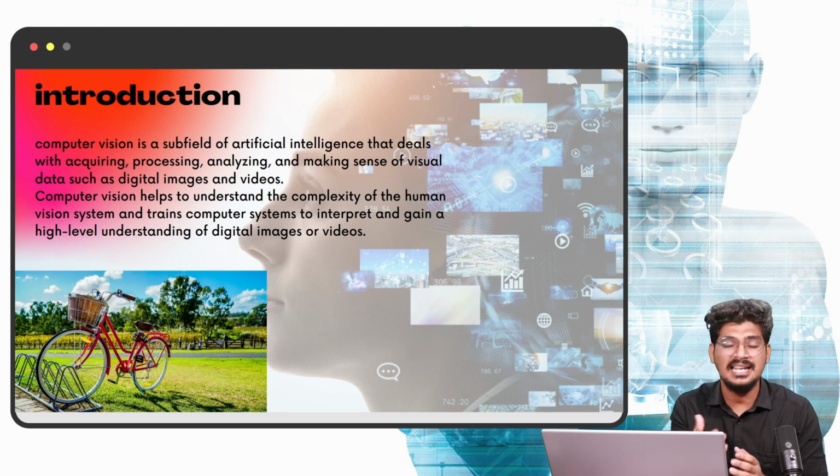Yes, maybe the cycle will be there, the road will be there, and three people are making a chit chat or a conversation, and the natural look like that. So you feel like a greenery. How can it be possible? Because you can understand easily while seeing this particular picture. You can understand and recognize and you can mention the name. How can it be? Because of your past experience.